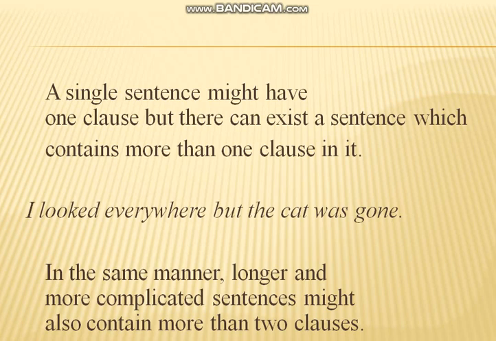So here we can call it a sentence because it is a compound sentence. It is a sentence, but it consists of two clauses, not only one clause. In the same manner, longer and more complicated sentences might also contain more than two clauses. Here they are just giving you examples of two clauses, but in the same manner we can have a very long and complicated sentence which may contain more than two clauses as well. So is it clear to you that a clause is a part of a sentence and a sentence can be made up of more than two clauses as well?